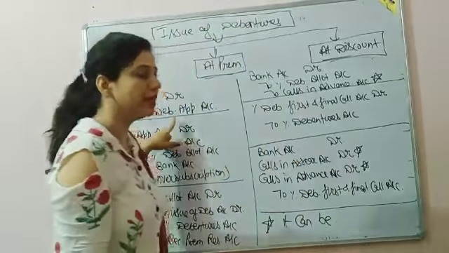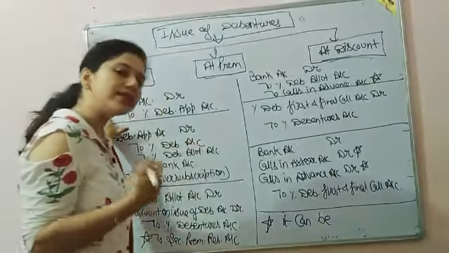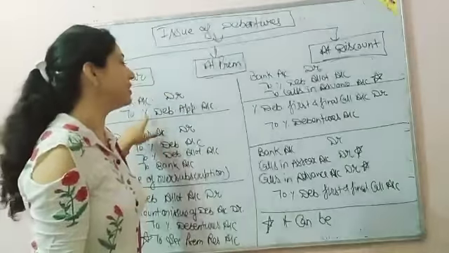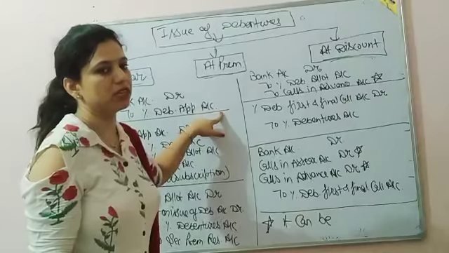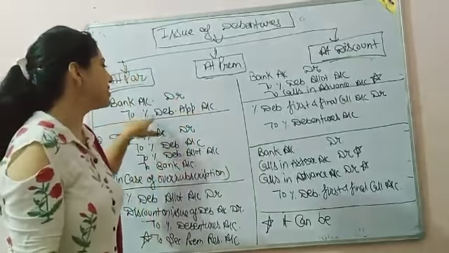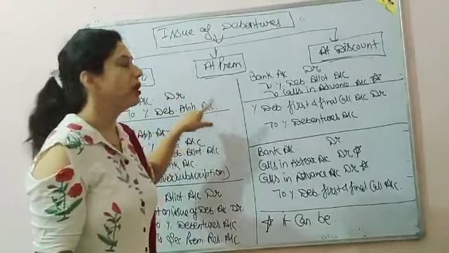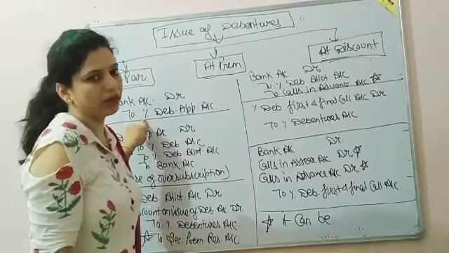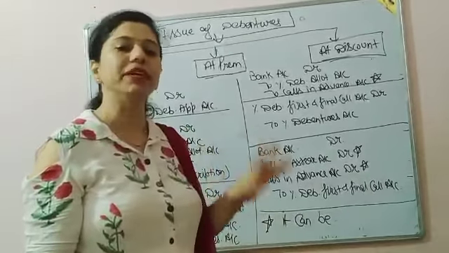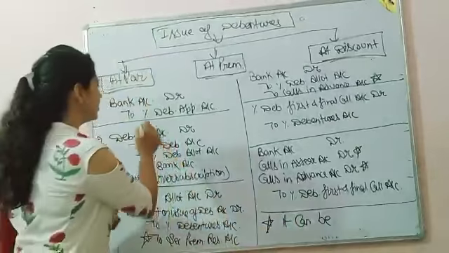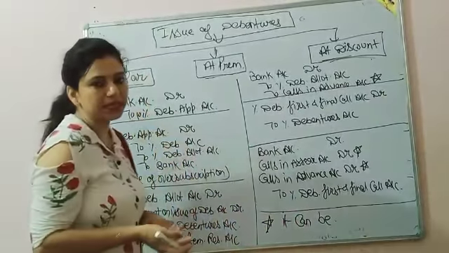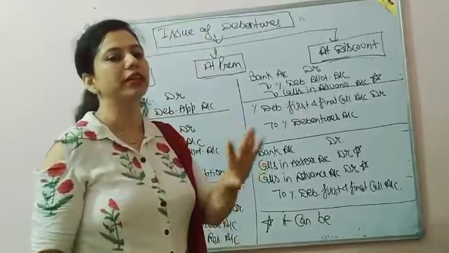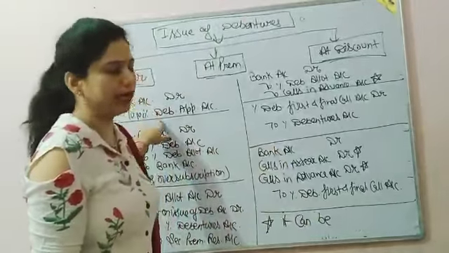So what will be the journal entries? Very first entry, just like the issue of shares, bank account debit. Previously we wrote equity share application or preference share application, but now we will write percentage debenture application. In the case of shares, we write share; here we have to write debentures, and the percentage is mandatory. This percentage is given in the question. It can be 10%, it can be 8%, it can be 12%, any rate of interest which is mentioned in the question, but it is mandatory to write.